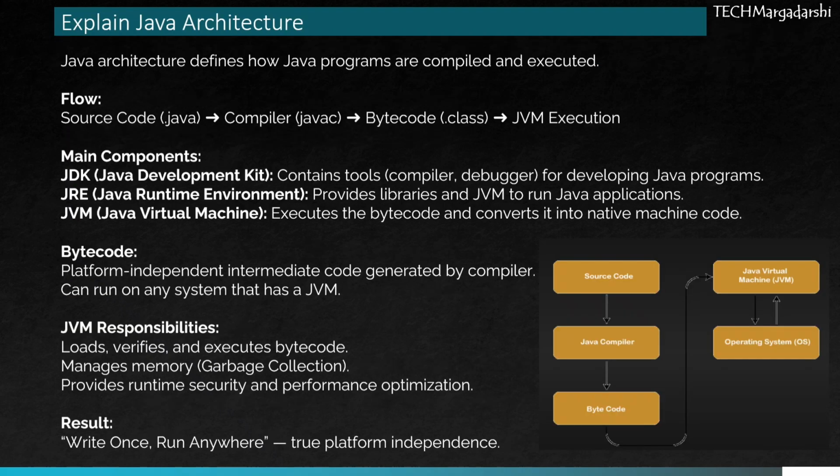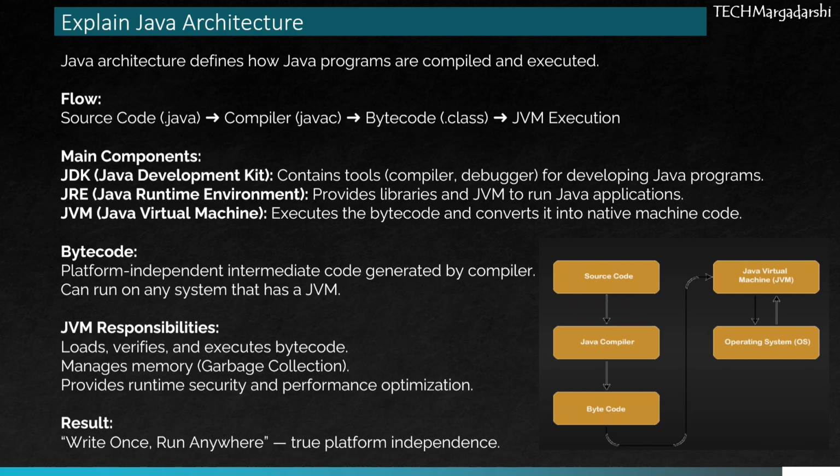Now, here is the next topic: explain Java architecture. Let's understand the Java architecture, the foundation of how Java programs are compiled and executed. The flow starts like this: source code .java, compiled by Javac, converted into bytecode .class, and finally executed by the Java Virtual Machine, or JVM. Now let's look at the main components of this architecture.